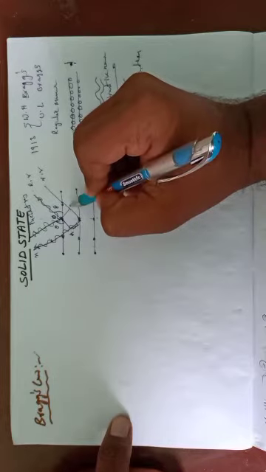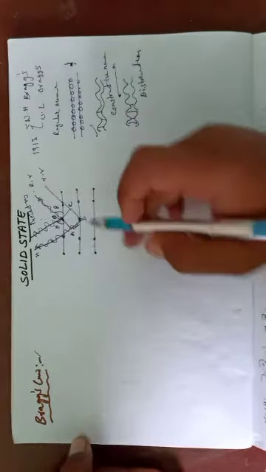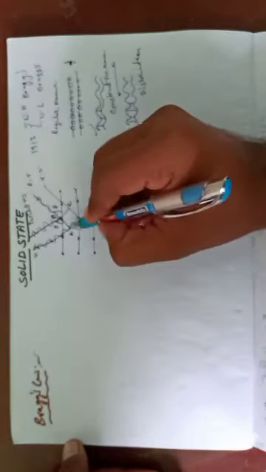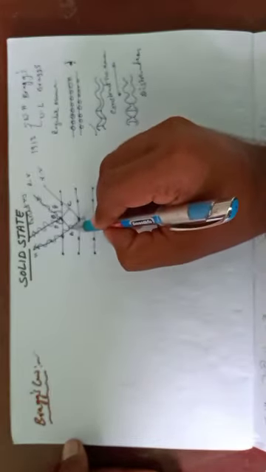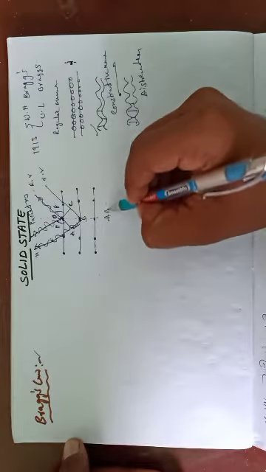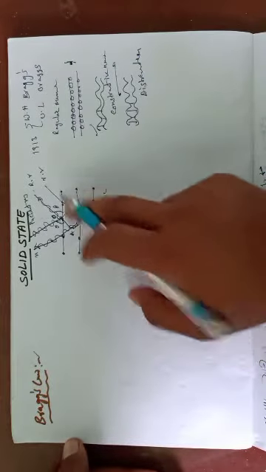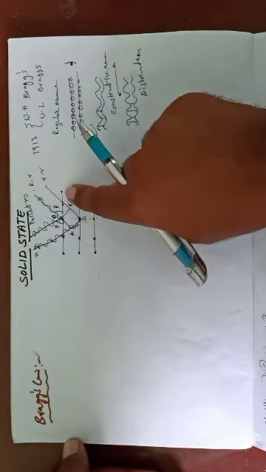This is point C, this is point B. The second ray travels an extra length AB plus BC. This AB plus BC length is the extra distance traveled by the second X-ray.